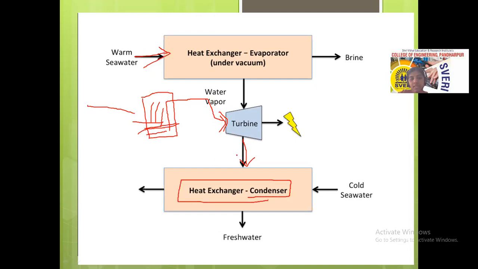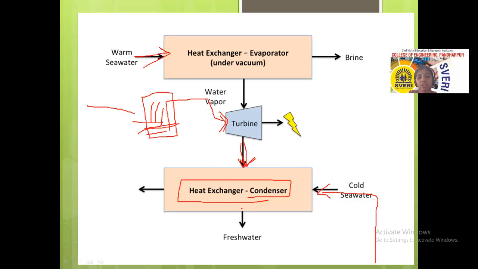After it is collected in the condenser, the cold water from the deep sea, the water having low temperature, is used to cool the water droplets that are converted from the water vapor. So the water vapor is again converted into liquid by the cooling process, or the condensation process.